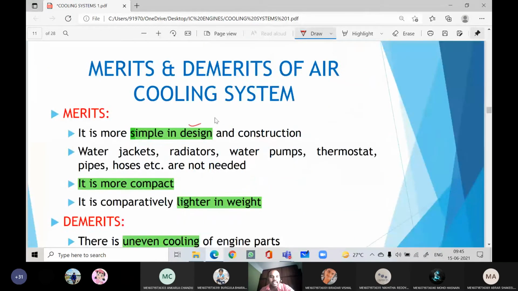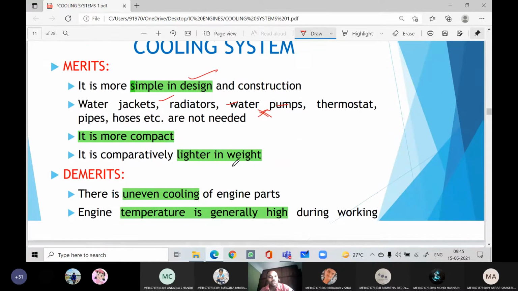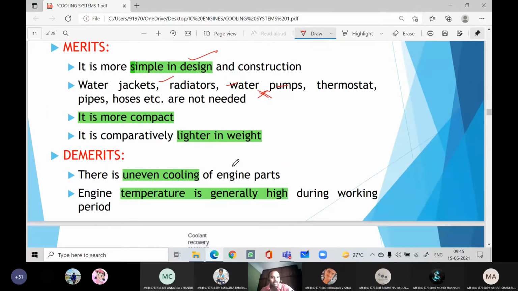It is simple in design and construction because there are no moving parts. It does not require any water jacket, radiator or water pump, because it is only an air system. In the absence of all those things, the cost is also less. There is no maintenance at all, and it is more compact and lighter in weight. These are the merits of the air cooling system.